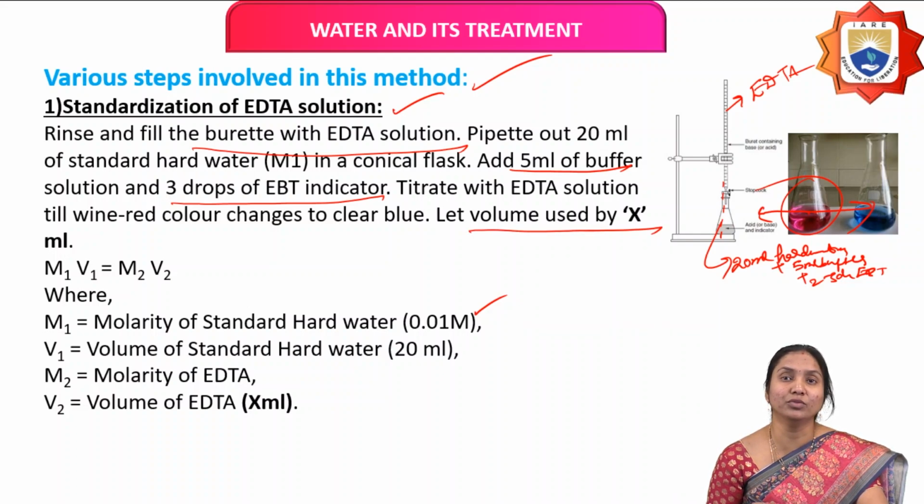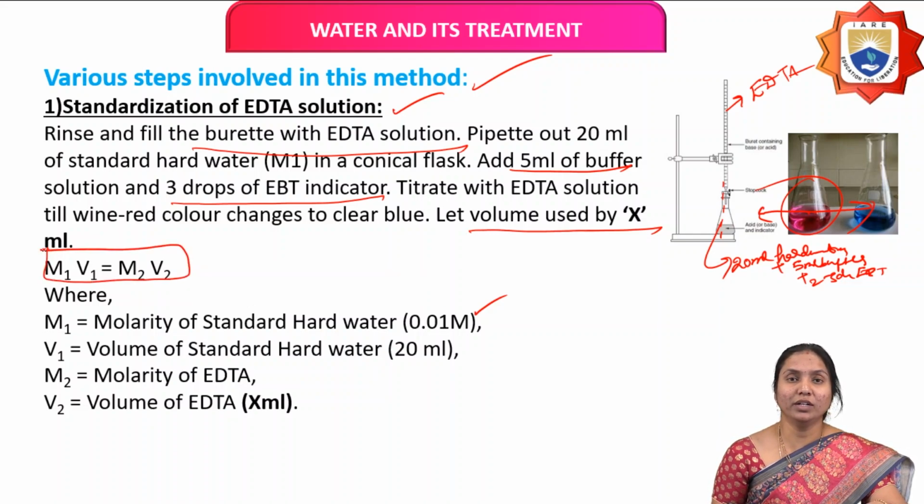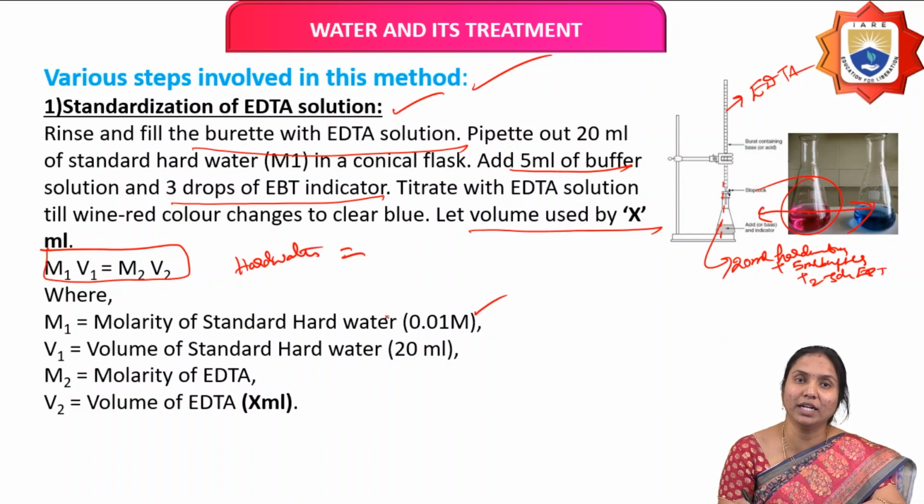Let the volume of EDTA consumed be X ml. So what formula are we using here? M1V1 equals M2V2. M1V1 is related to hard water and M2V2 is related to EDTA.